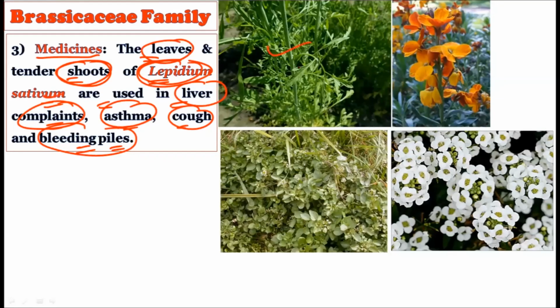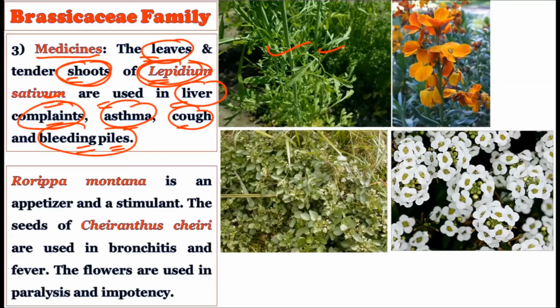This plant, Lepidium sativum, its immature shoots or leaves can be used in case of liver complaints, asthma, cough and bleeding piles. Right, Coripa montana is an appetizer and a stimulant. So it is good for digestion. It is an appetizer and is stimulant in nature, this plant.